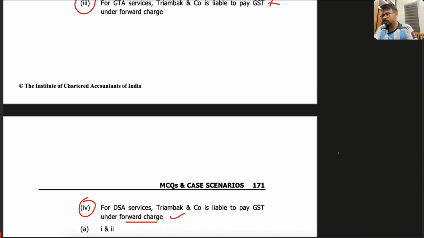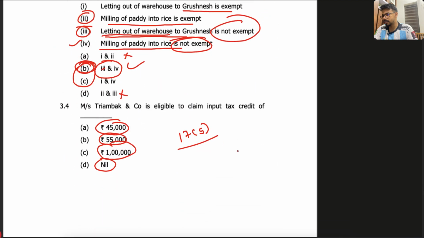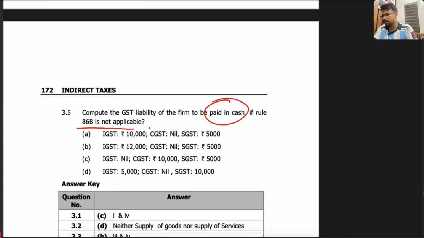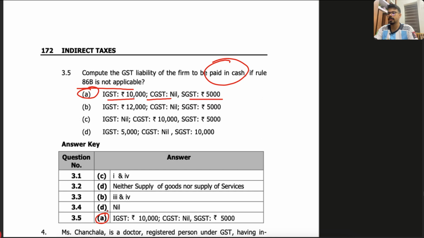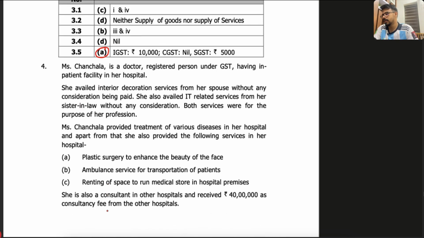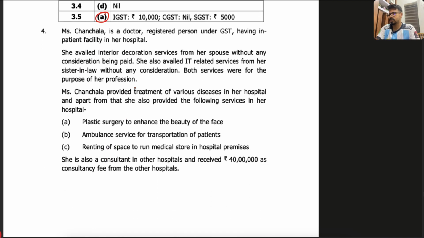So which option is giving this answer? IGST 10,000, CGST nil, SGST 5,000. So A will be the correct answer. Correct. A is the correct answer. Easy. Okay, fine. Now let's see the next question. Ready? Okay.